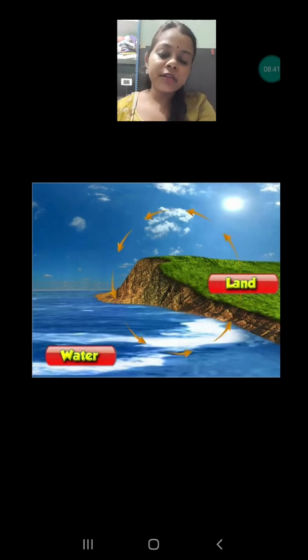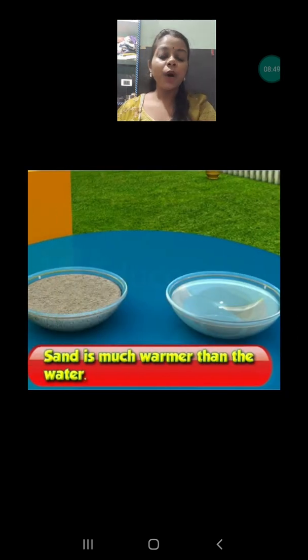Now we are going to discuss what will happen if the air is heated up by the sun rays. Before that, we have to understand two important things. Let's talk about sand and water. Suppose the sun rays are received by the water as well as by the land at the same time. Suppose we take sand in one bowl, and water in another bowl, and if we keep them under the sun, after some time we feel that the sand is getting warmer as compared to the water.